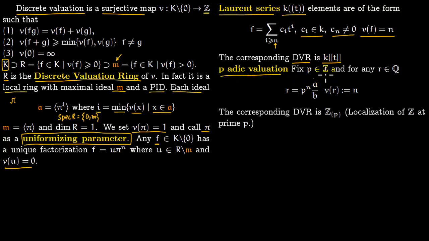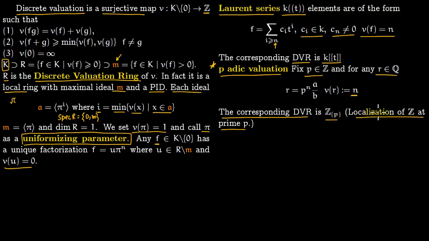So now the p-adic valuation. So this is very important. Fix a prime p in the integers, and any rational r you can write as p to the n times a over b. So the valuation of r is n. And the corresponding discrete valuation ring we write as Z with p in brackets, which means localization of Z at the prime p. Basically it means that the denominator will not be divisible by p for the discrete valuation ring, precisely because our valuation ring has to have valuation greater or equal to 0, so you cannot have any p in the denominator, and that is precisely what localizing at a prime is.